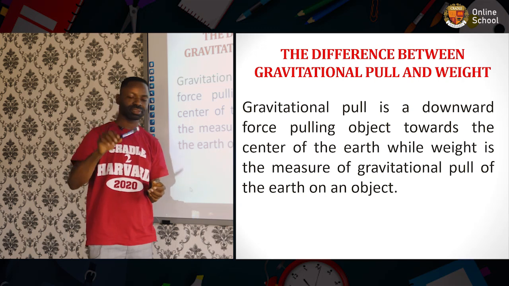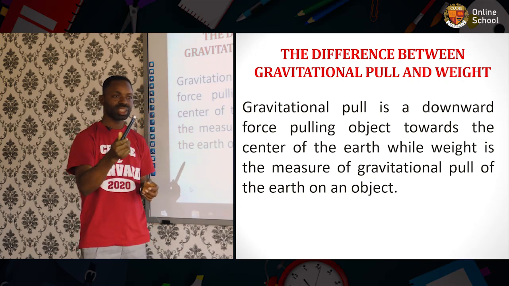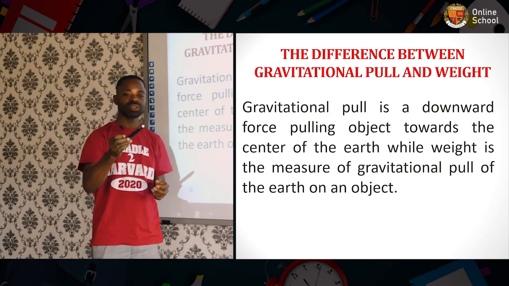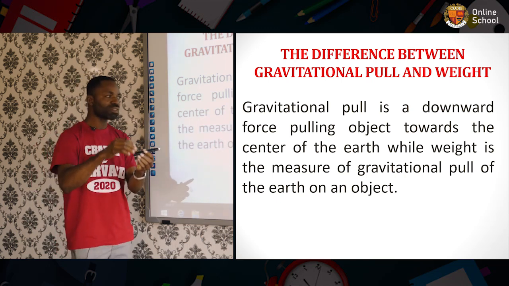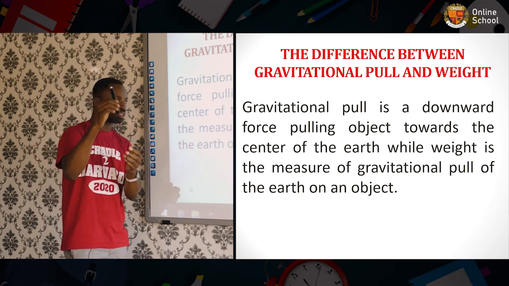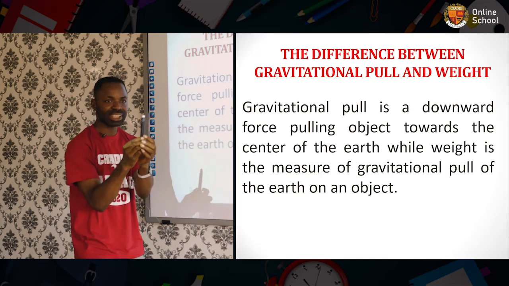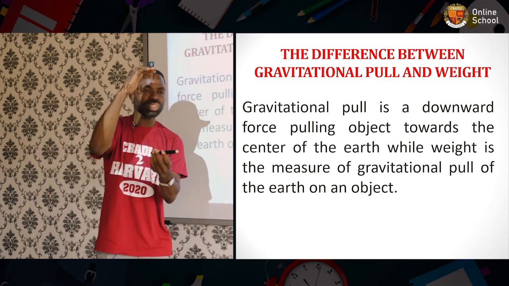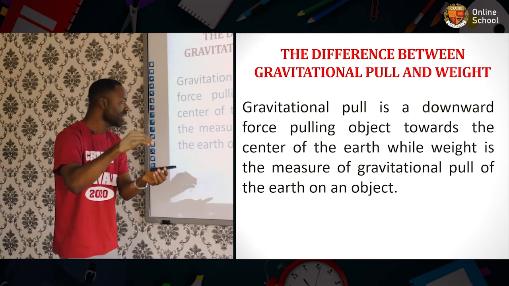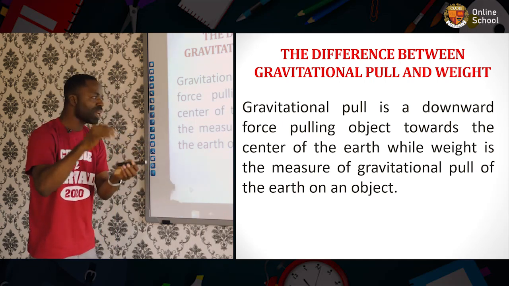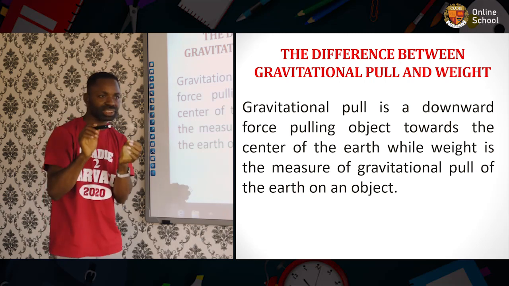We want to measure the weight of this pen. The weight will be the measure of the gravitational pull on it, so it depends on the size of this object. The amount of force that will be exerted on this object, that will be the weight.